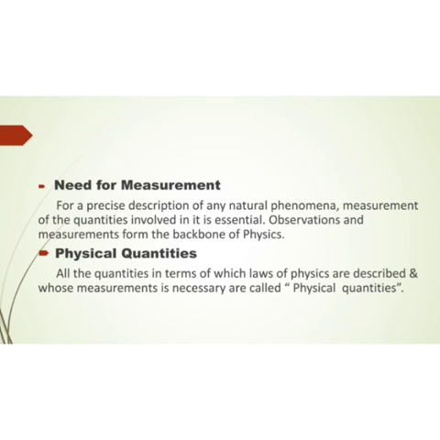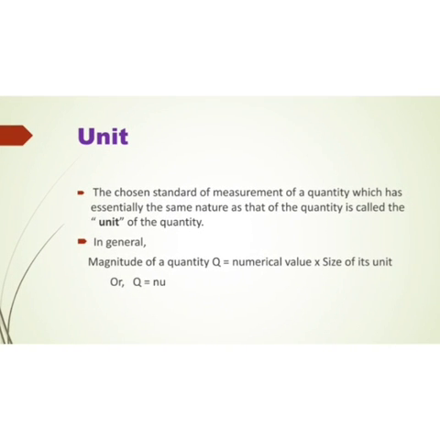Then what are physical quantities? The quantities which can be measured are the physical quantities. For example, length, it can be measured in meter, centimeter, kilometer. Distance can be measured, time also can be measured. Those things which can be measured are the physical quantities. Or in other words, all the quantities in terms of which laws of physics are described and whose measurement is necessary are called physical quantities.